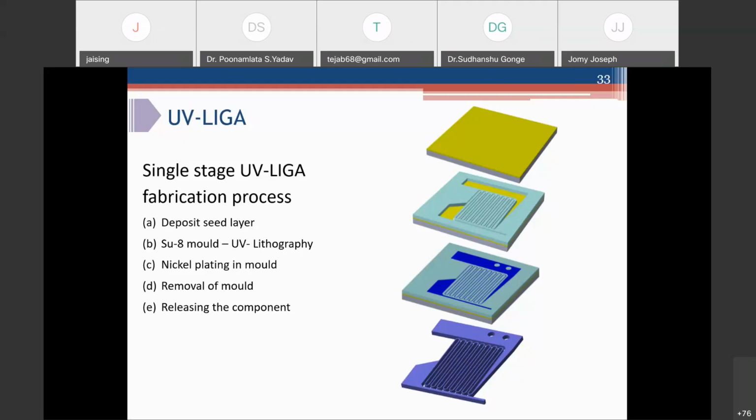This photoresist is a negative tone photoresist, which is very effective for this kind of process. So we deposit this SU8 photoresist, then do UV photolithography, and a mold is generated after developing. And in this mold, we deposit any electroplatable metal. Here in this case, we have used nickel for depositing in this mold. And after removal of this mold, we get a standalone component, and this standalone component is used as a micro mechanism.